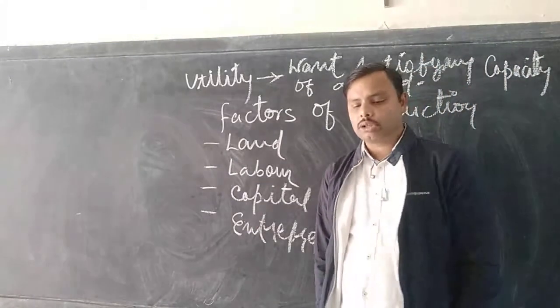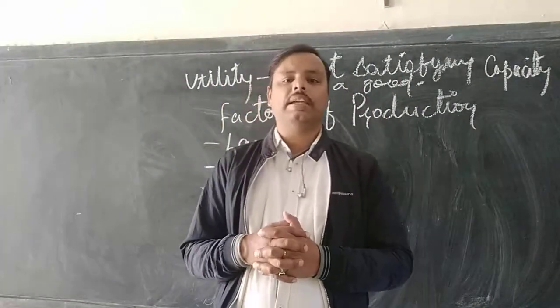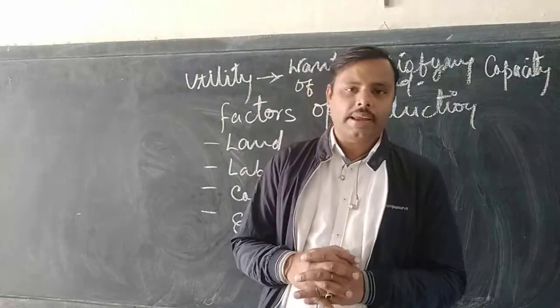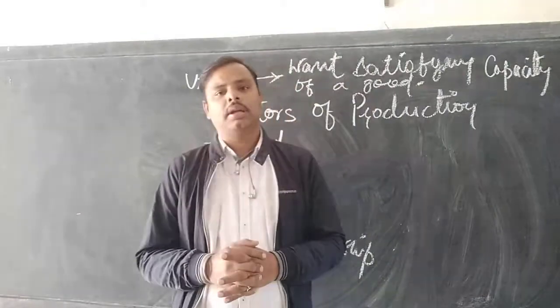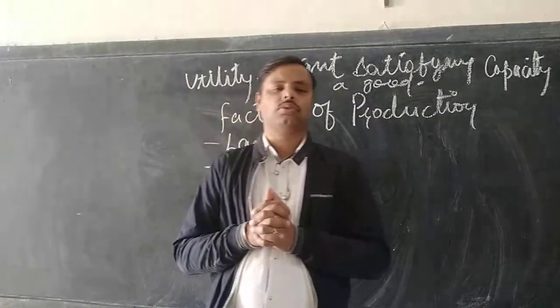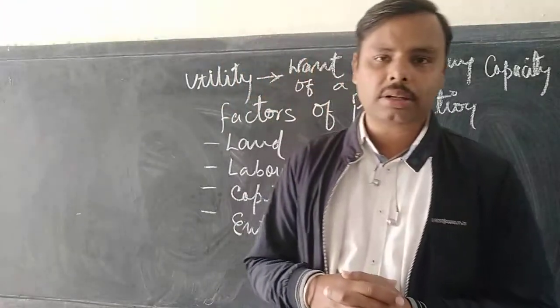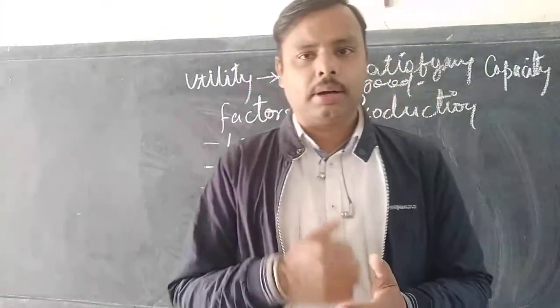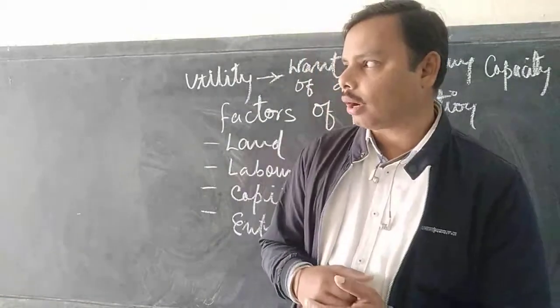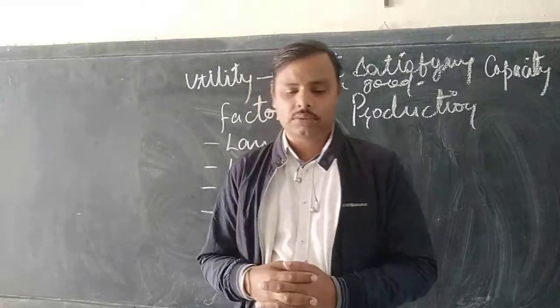The first one is consumer goods or consumption goods. A good which satisfies human needs or wants on a direct basis is a consumer good. Anything which satisfies on a direct basis is a consumer good. It means the moment you derive satisfaction from that particular product, you have become a consumer. You are using a consumer good. That is why you have derived satisfaction.